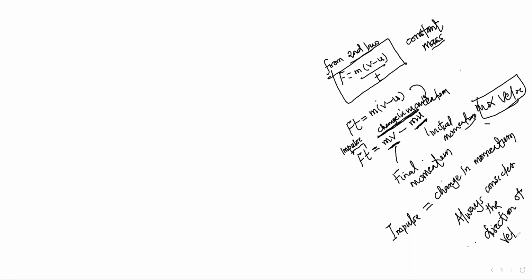Always do that. Why? Because velocity is a vector quantity, so the direction of velocity is important when we are solving questions. That's the second law of motion and its implication.